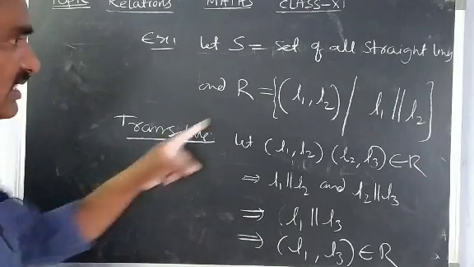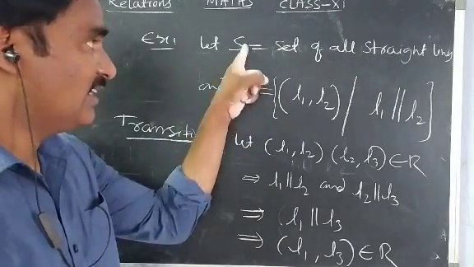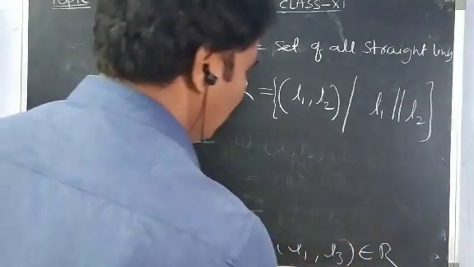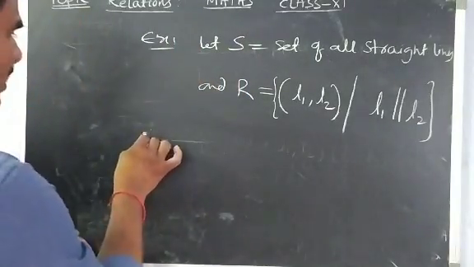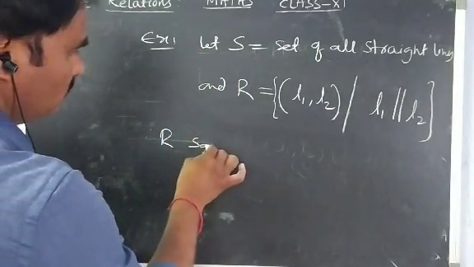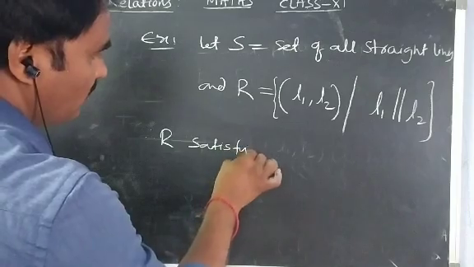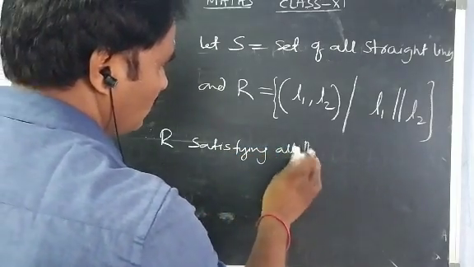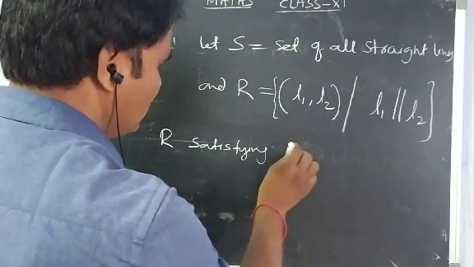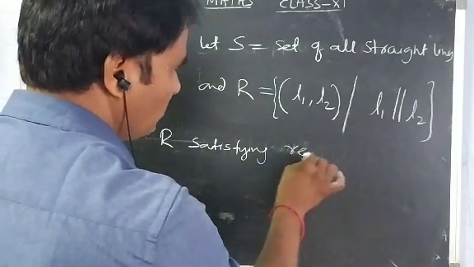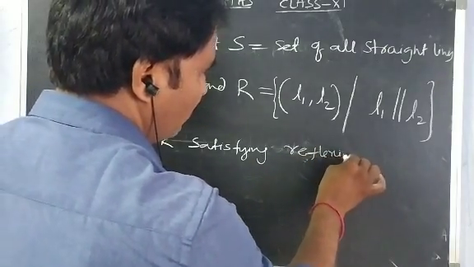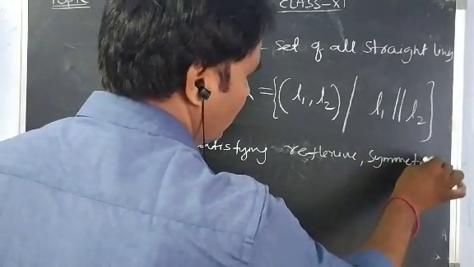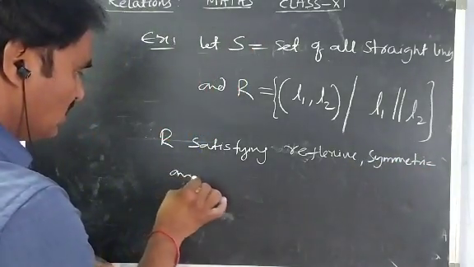Now this relation on this set is an equivalence relation. Therefore R is an equivalence relation. Therefore R is satisfying the conditions: reflexive, symmetric, and transitive conditions.